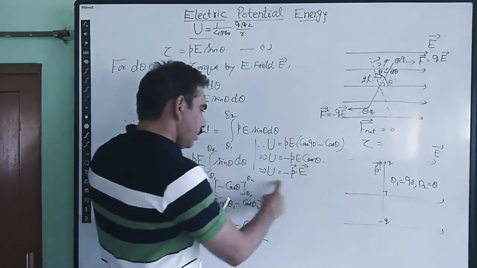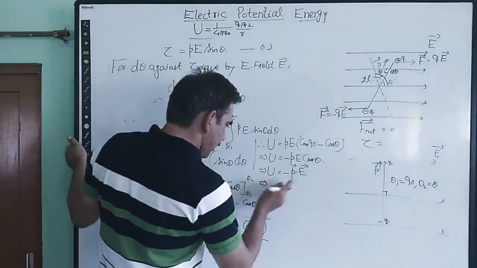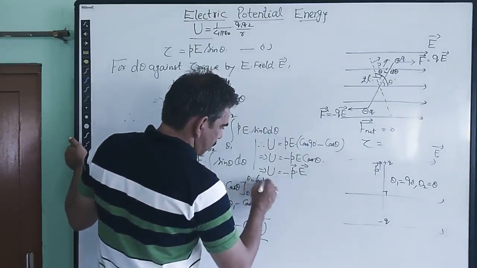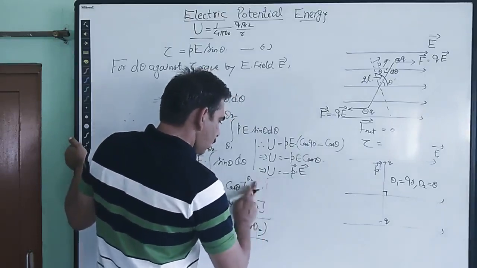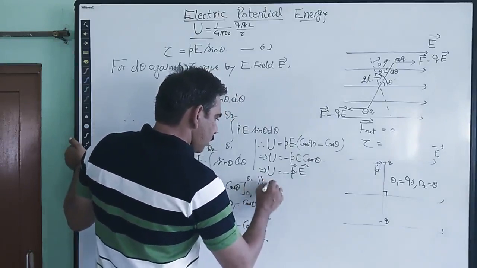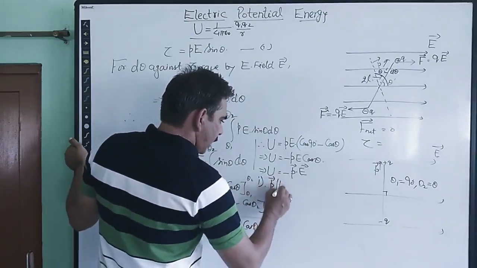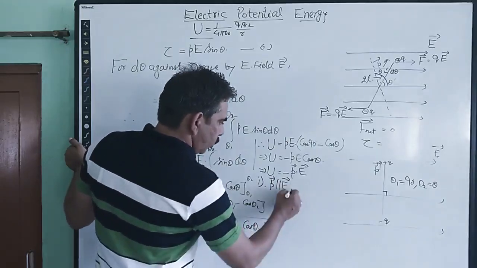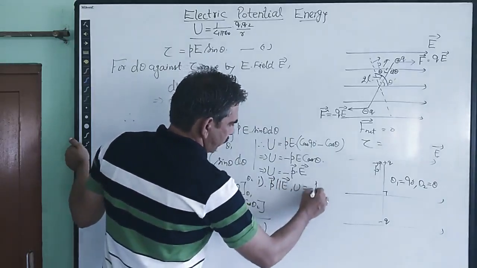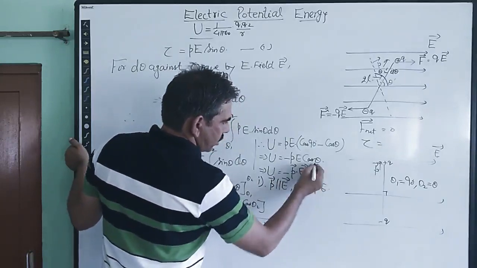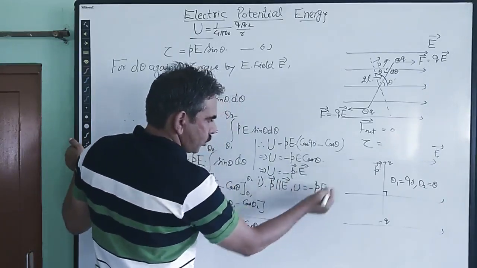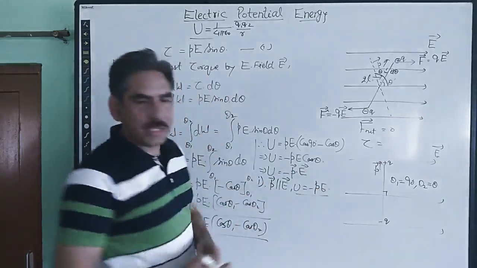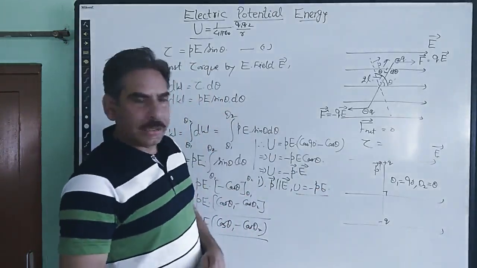So in the first case, whenever P becomes parallel to the electric field, U becomes minus P into E, because theta becomes 0, so cos 0 remains 1, so it is simply minus PE. It is the minimum value of potential energy that a dipole can have.